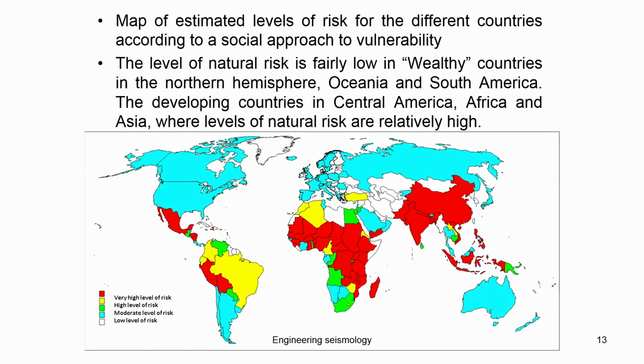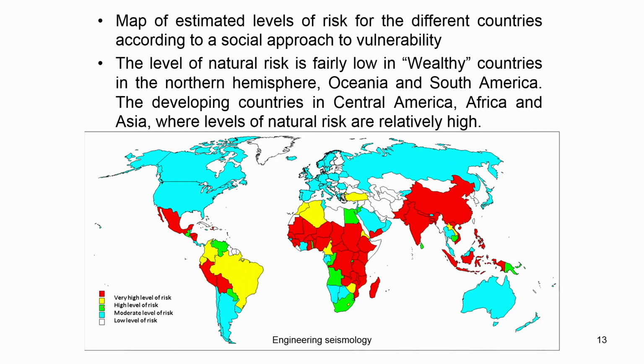But when you look at the level of risk of the different countries according to the social approach to vulnerability, if these events happen, how people are exposed to risk and how people are going to be affected, that is again shown as red, yellow, green, blue and then white. White means very low risk and red means very high risk.